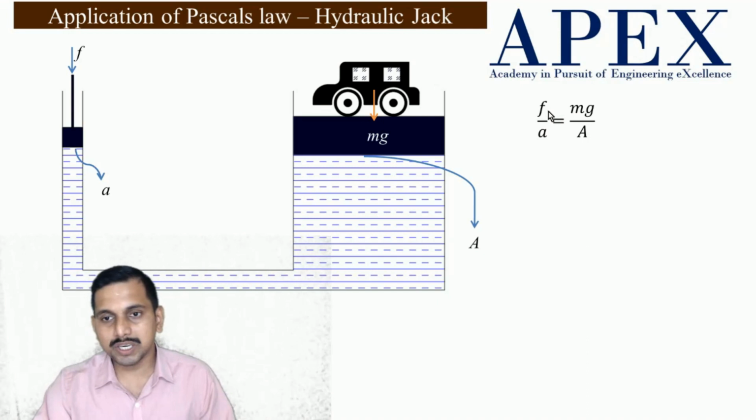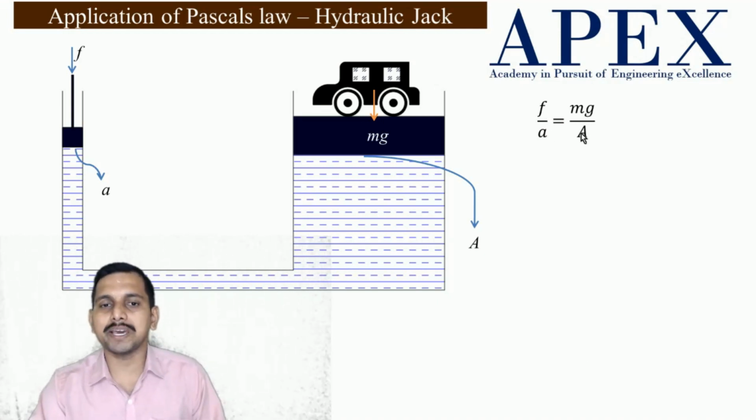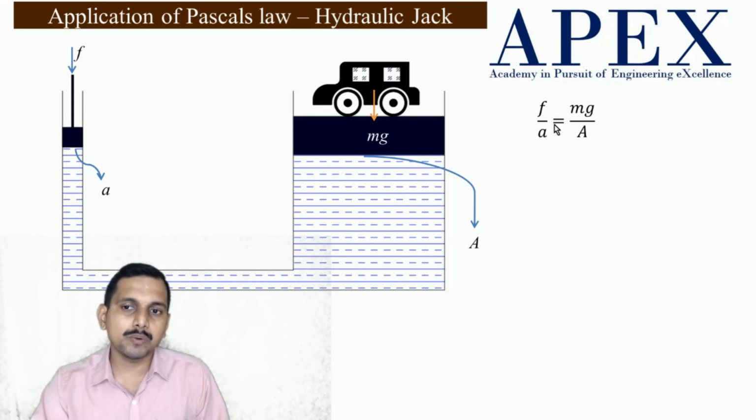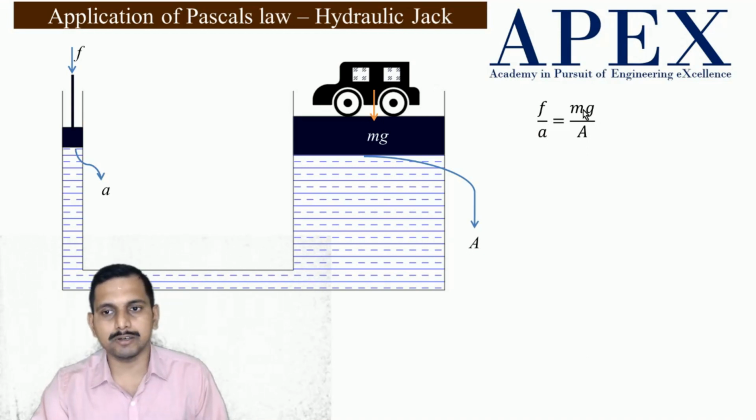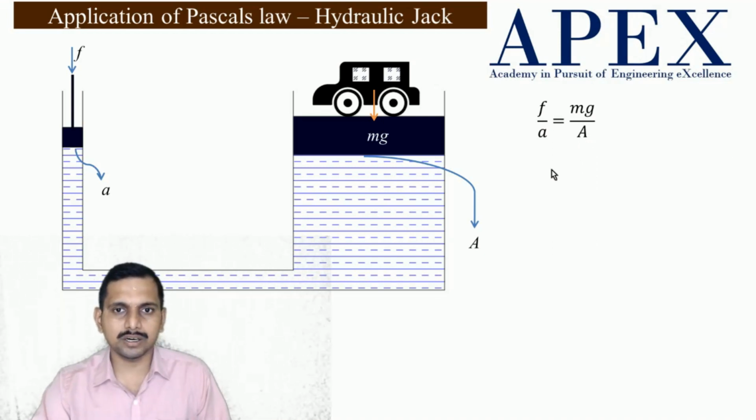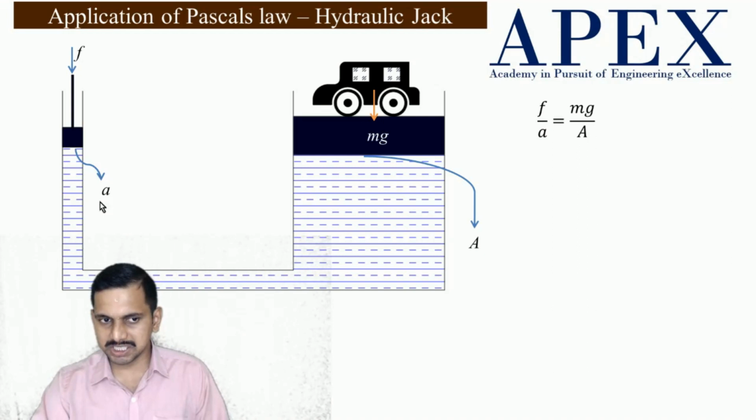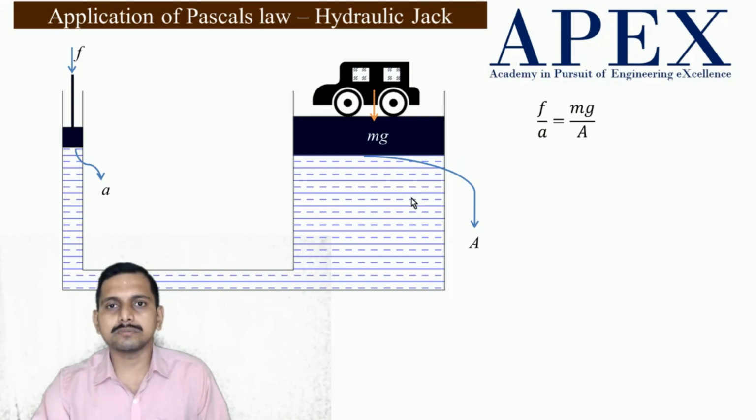Now let us see this. So here F by A is equal to mg by A, for equilibrium. So small force on a small area is equal to large force on a large area. Now you may ask, sir, does it not violate energy laws? No, because the principle of conservation of energy is conserved in this sense that this force into the distance travelled will be the same as this force into the distance travelled. That means this force will travel a large distance for this force to travel a small distance. So energy will be conserved.